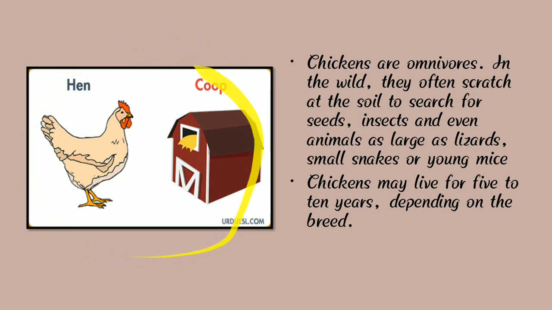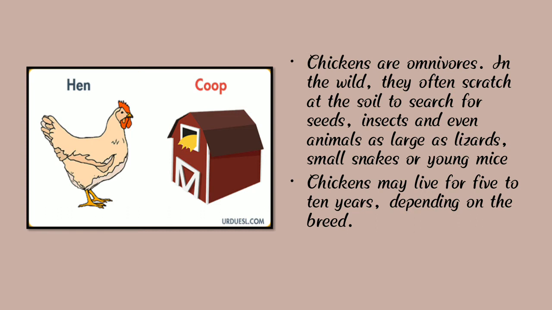Here we can see a photograph of a hen and coop. Chickens are omnivorous. Hens are omnivorous birds in the wild. They often scratch at the soil to search for seeds, insects, and even animals as large as lizards. Hens are omnivorous animals because they eat insects, grains and also seeds.